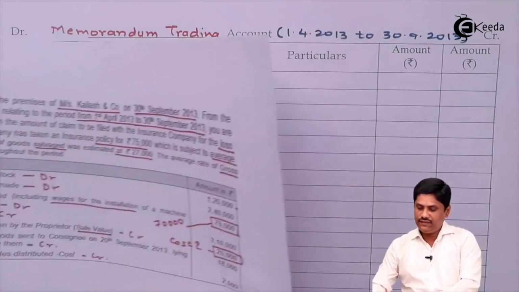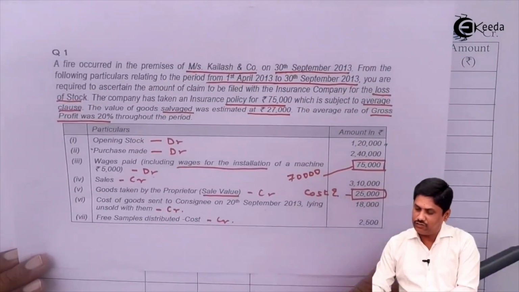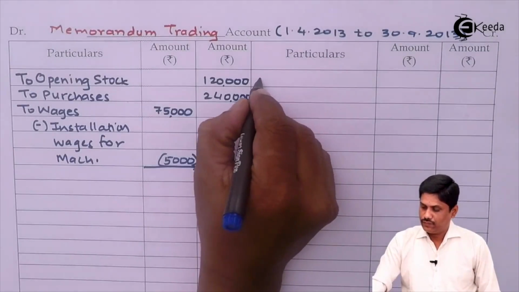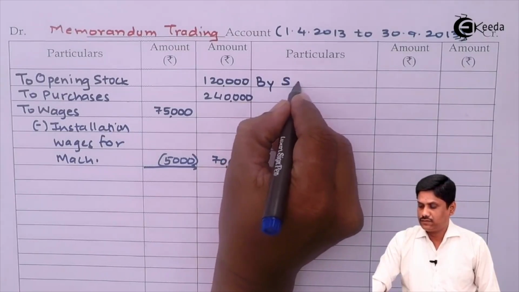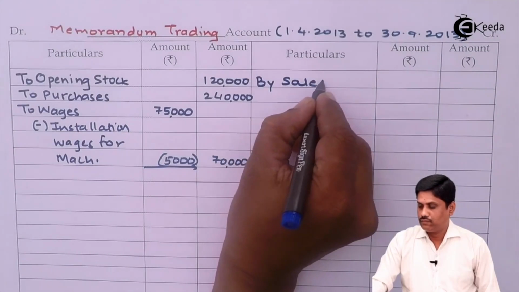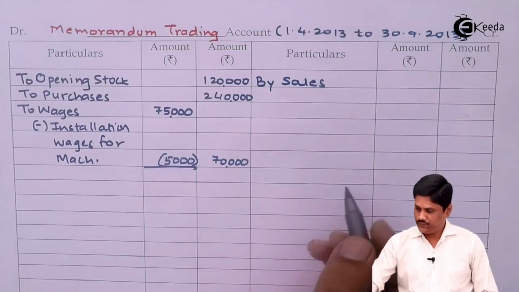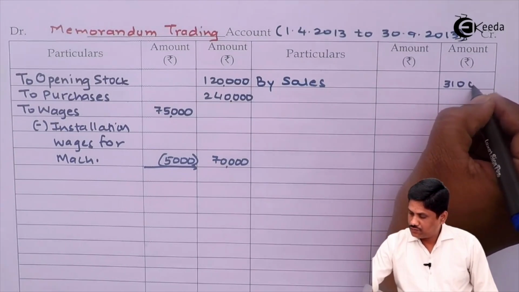Okay. Then next thing to be considered is sales. Sales is given 3,10,000. So let us write by sales. Amount of sales given is 3,10,000.